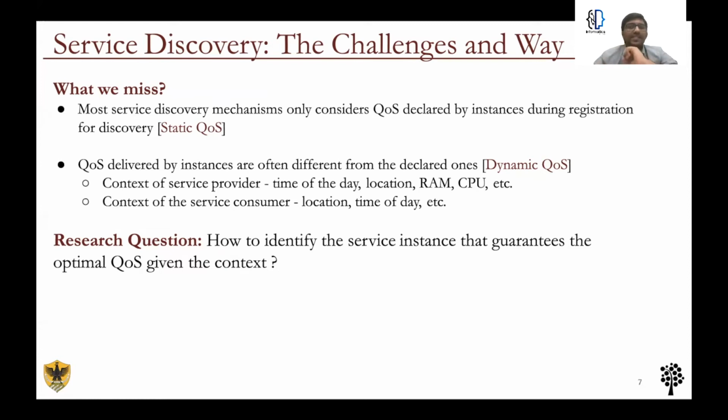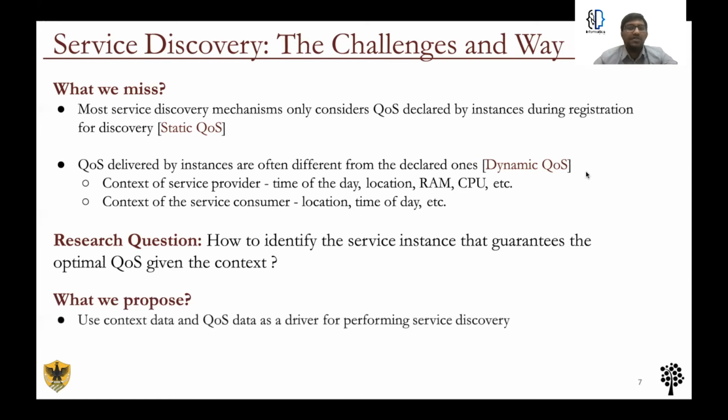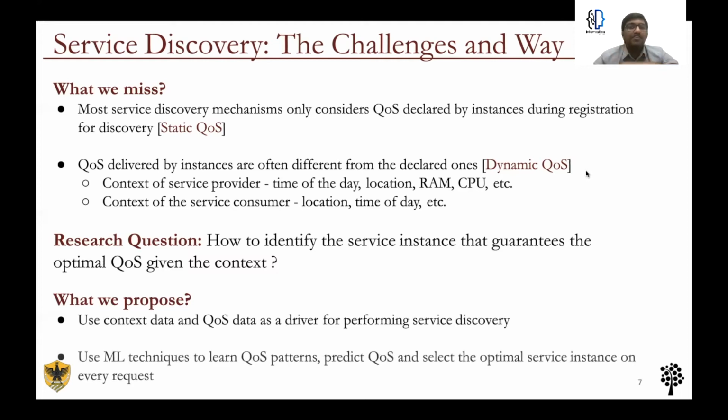So the main question that arises is how to select an instance that guarantees optimal quality of service based on the context of the service consumer as well as that of the provider. To this end, in this work, we propose an approach that uses dynamic context and quality of service data as drivers to perform service discovery. This is achieved using machine learning techniques that are used for learning the quality of service pattern, predicting the expected quality of service, and selecting the instance with optimal quality of service.